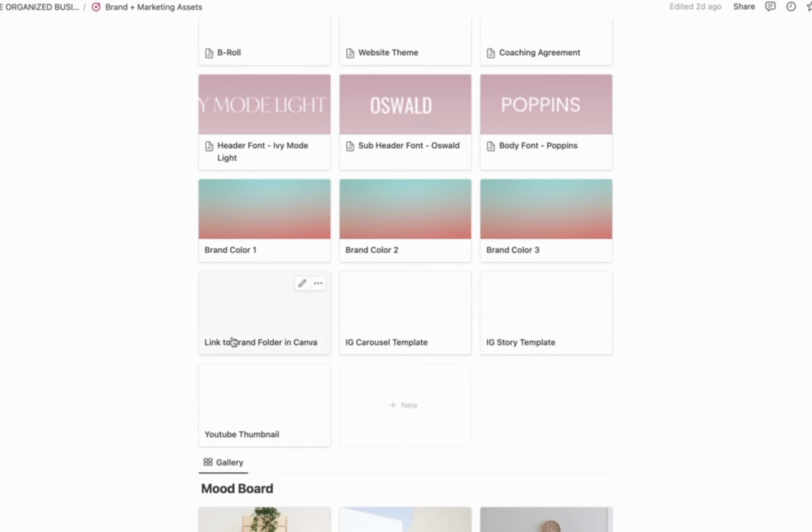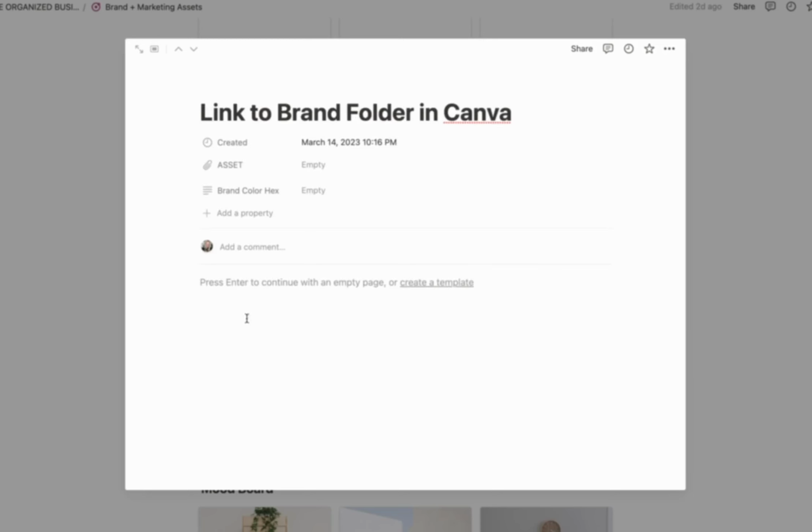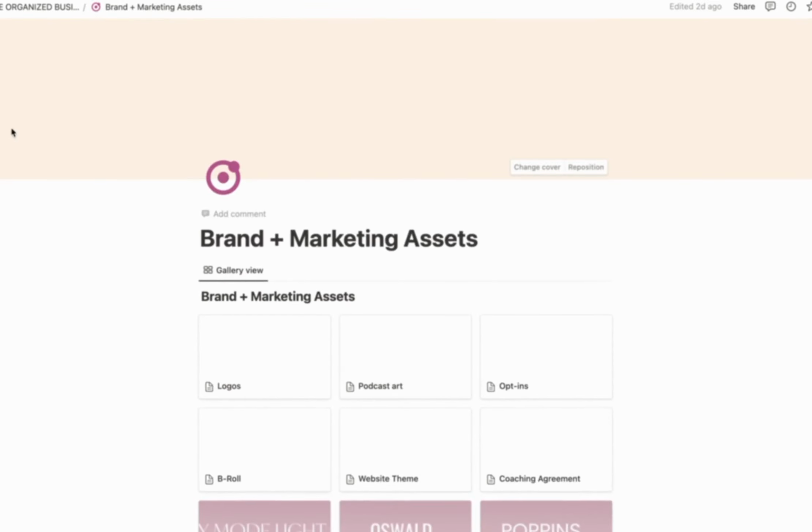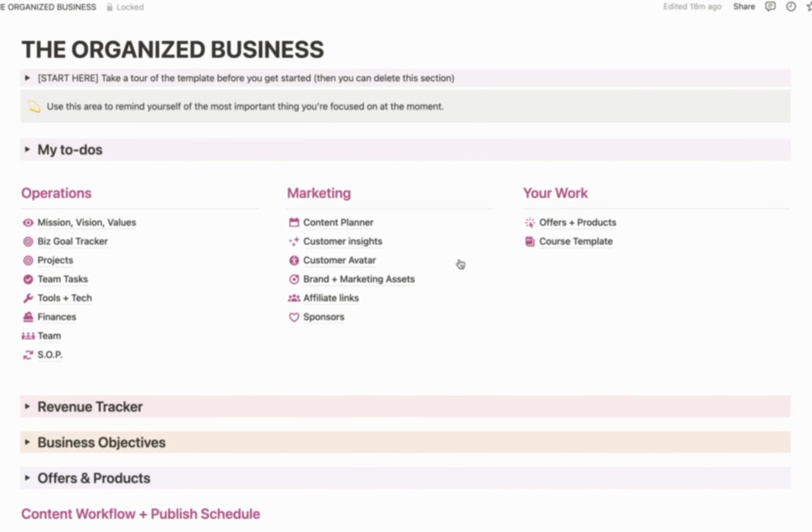I can't tell you how many things that I've recreated in Canva because I can never find them again. But if you just had a list of, here's my Pinterest template, here's my Instagram post template, here's a reel template, and you just clicked right through to them in Canva, that would just make everything so much easier. And then down here, I just have a fun mood board so you can collect images in your business that just illustrate the vibe of your business and what you're going for. So if you're ever going to engage a designer, you've already got a mood board started for that person to run with.